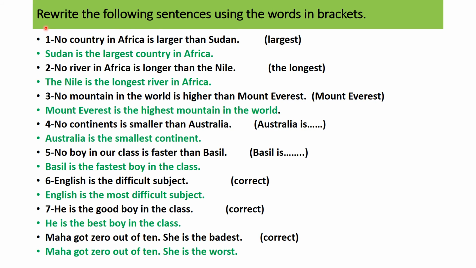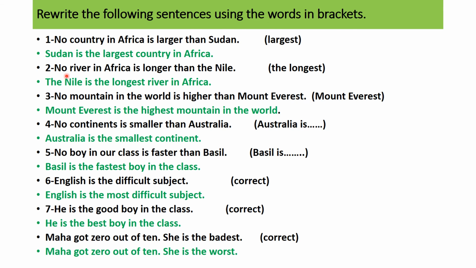Now, rewrite the following sentences using the words in brackets. Number 1, no country in Africa is larger than Sudan. Use largest. So no country. So Sudan is the largest country in Africa.